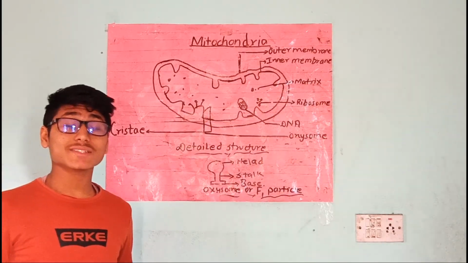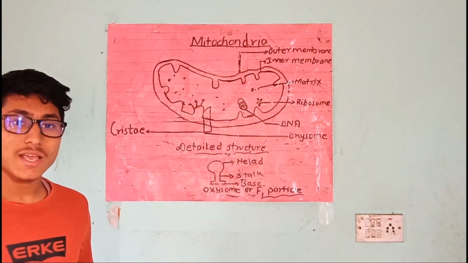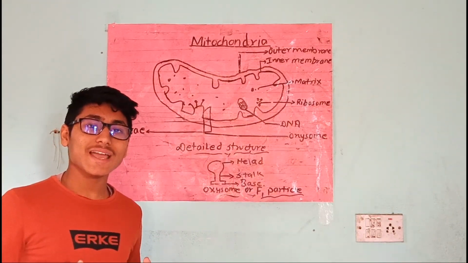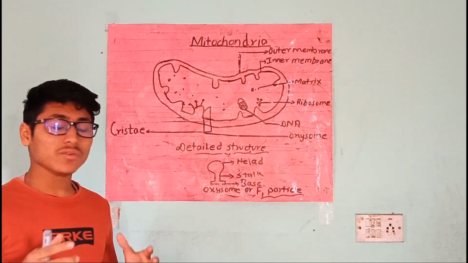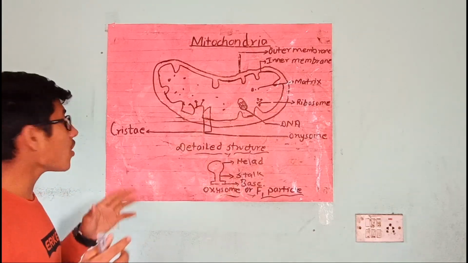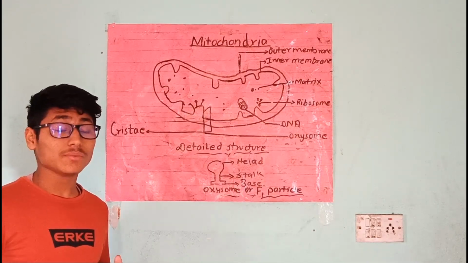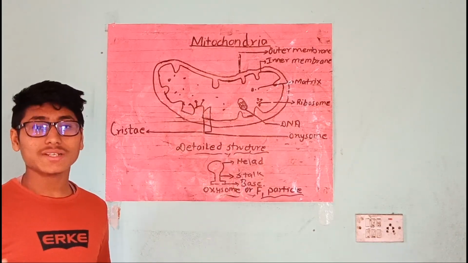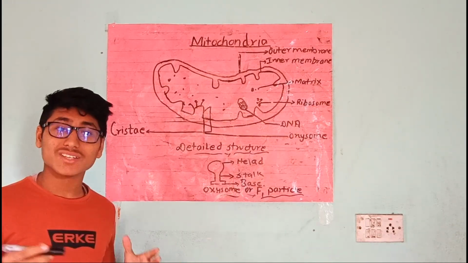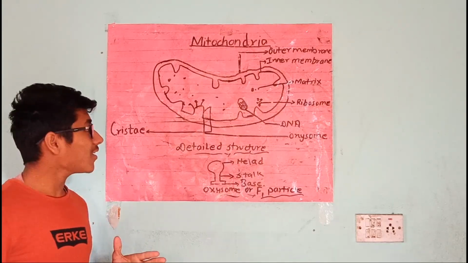Mitochondria are also known as semi-autonomous cell organelles because the mitochondrial DNA can form some of the required proteins, but for some of the other proteins, it depends upon the cytoplasmic ribosomes and nuclear DNA. So it is known as a semi-autonomous cell organelle.